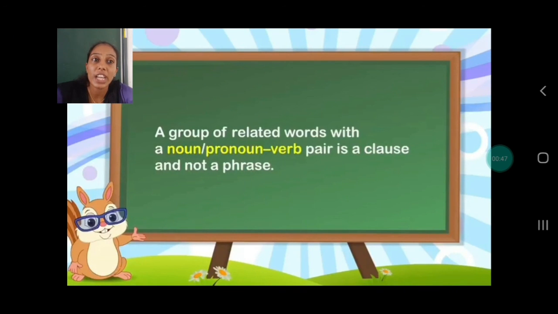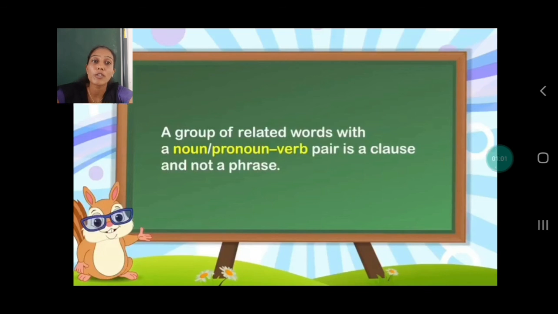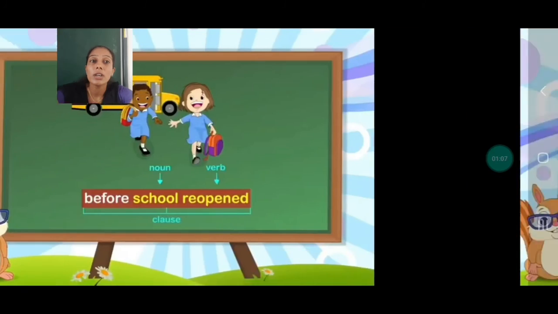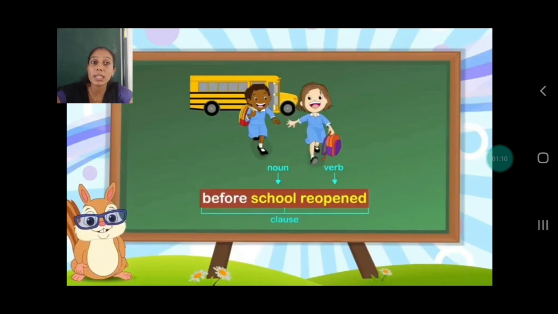So a group of related words with a noun or pronoun verb pair is a clause, not a phrase. You have to keep in mind that a group of related words used with a noun or pronoun verb is a clause and not a phrase. See the example. Before school reopened. Here, school is what? It's the name of a place. It's a noun. Reopened, verb. So here, noun and verb, it's a pair. So when you have a noun-verb pair, it's not a phrase, it becomes a clause.